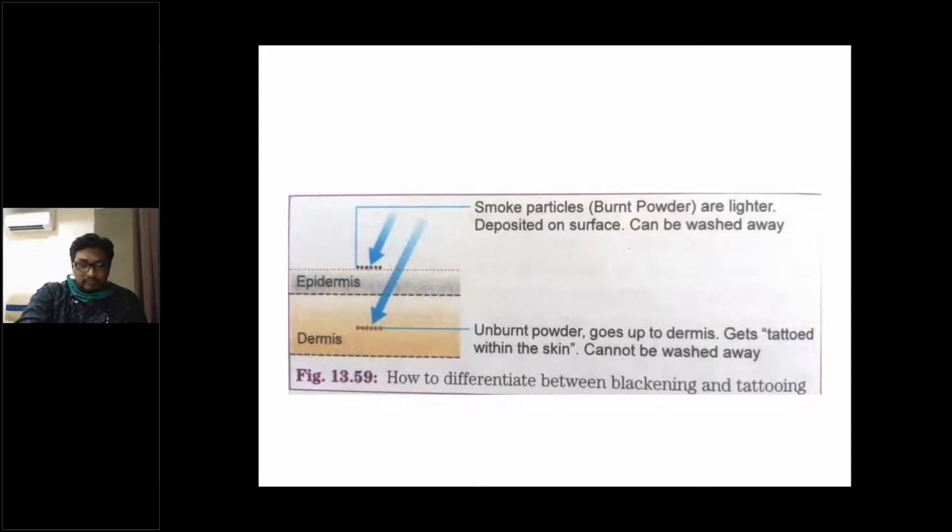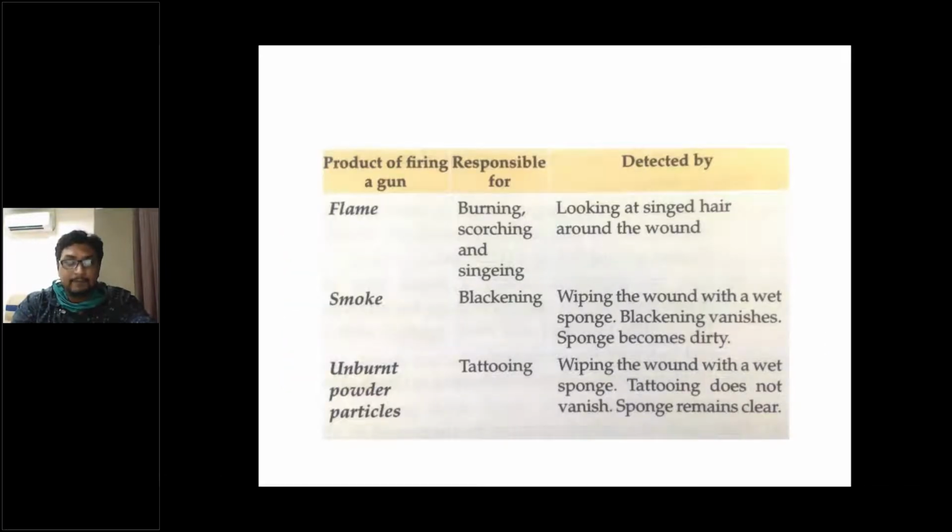So we have seen that the unburned powder will be driven inside the dermis, causing tattooing and peppering, and the completely burnt gunpowder particles, which lead to formation of smoke, which is of lighter weight, will cause blackening of the skin, which can be easily wiped out.